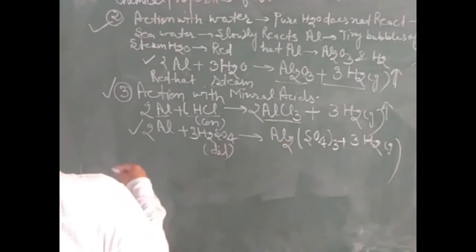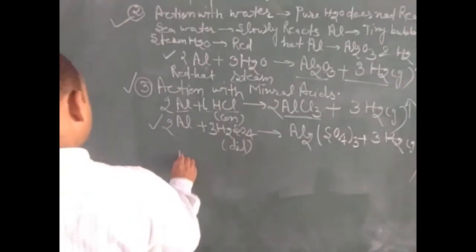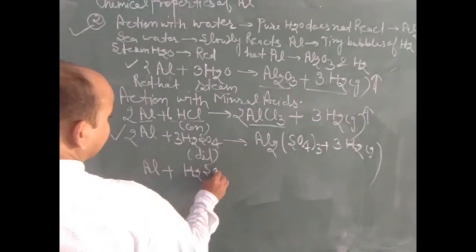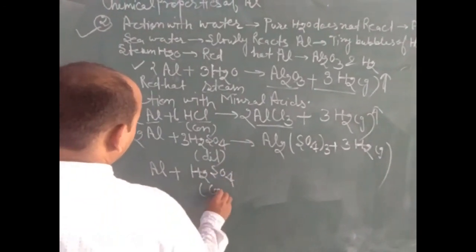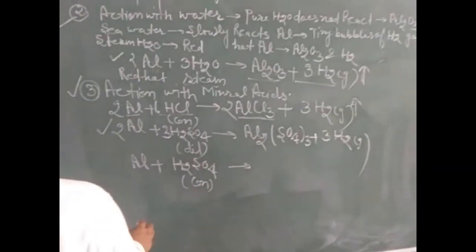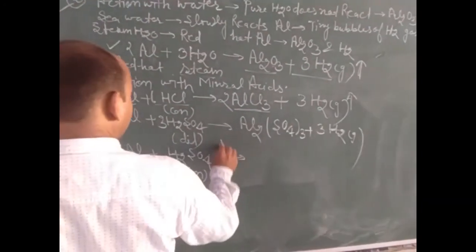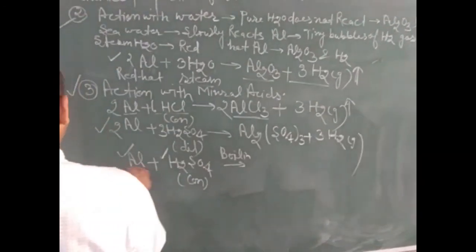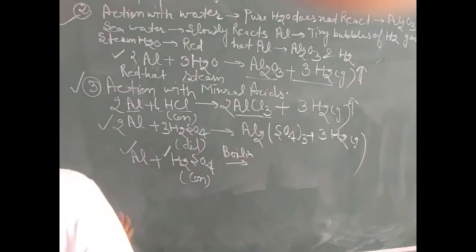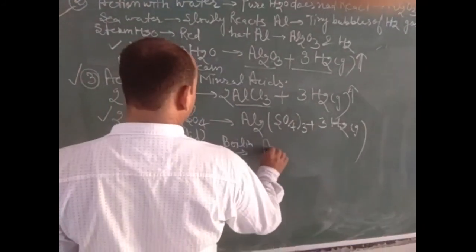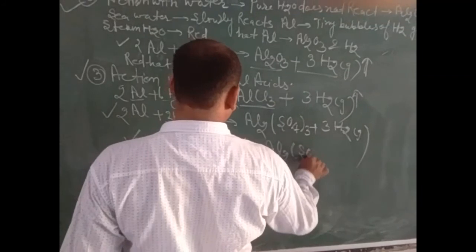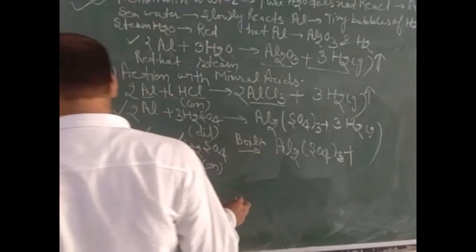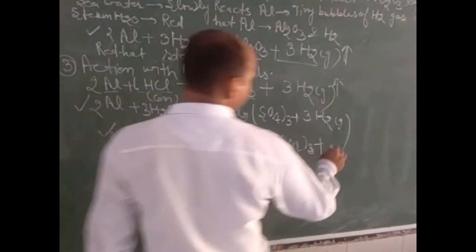Now in the third case, when aluminium is treated with concentrated sulfuric acid, that is concentrated H2SO4, then on boiling the mixture of concentrated sulfuric acid and aluminium, we obtain aluminium sulfate, Al2(SO4)3, along with the formation of water and sulfur dioxide gas.